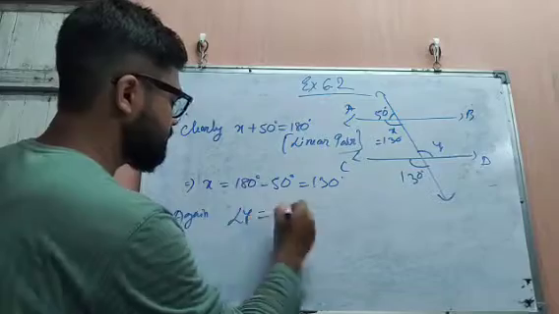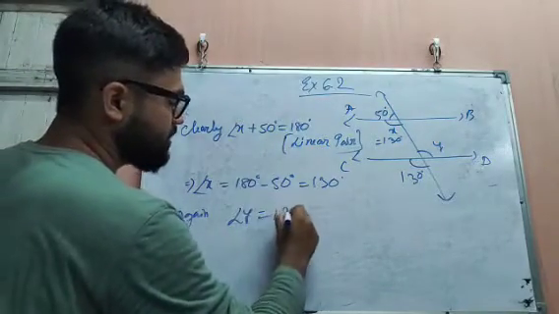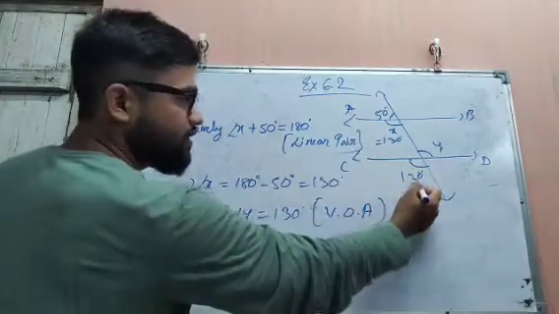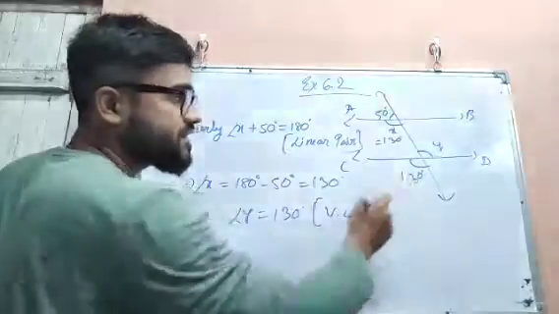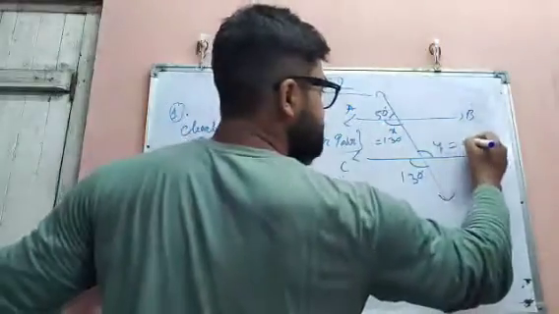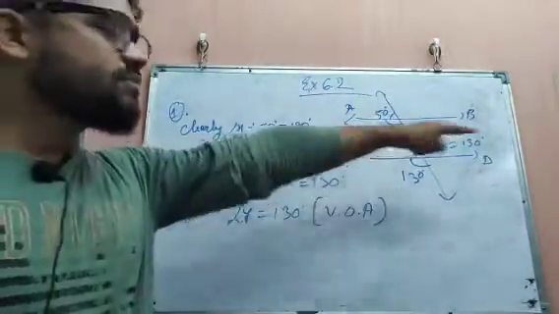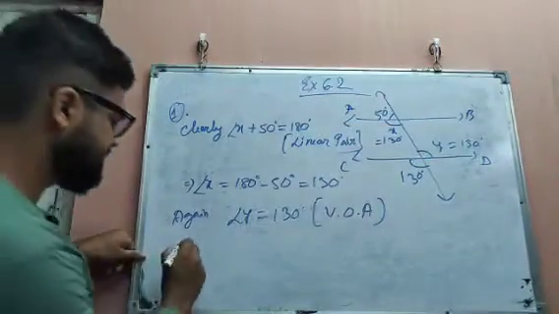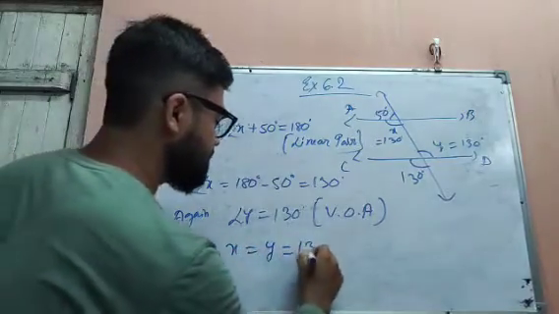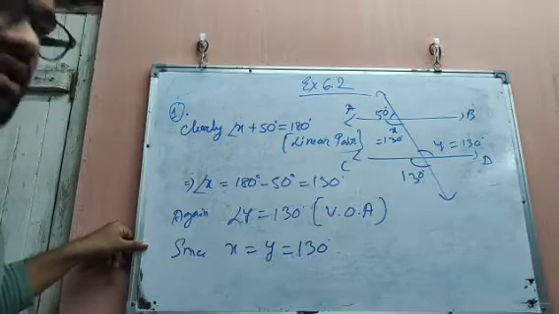Again, angle Y equals 130 degrees, because angle Y and this angle of 130 degrees are equal. Why? Because these two are vertically opposite angles. So you can also write this as 130 degrees. Now we can see that X and Y both have the same value. Since X equals Y equals 130 degrees, the two angles are equal.